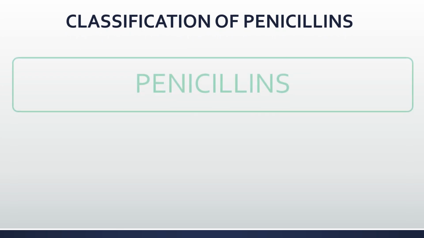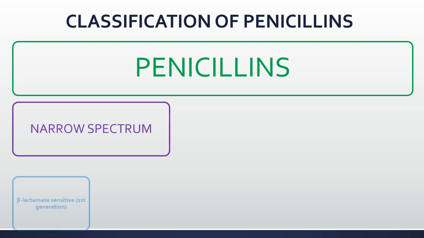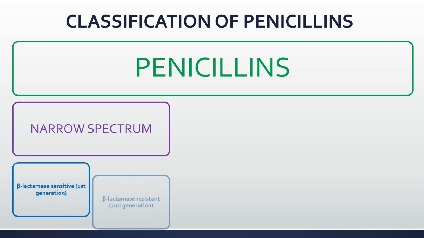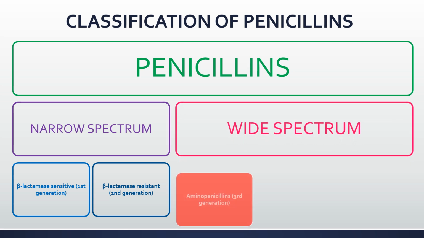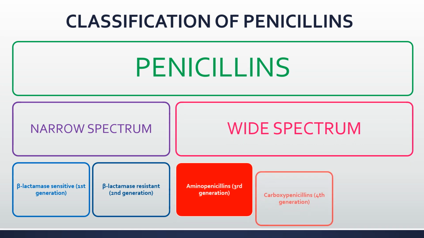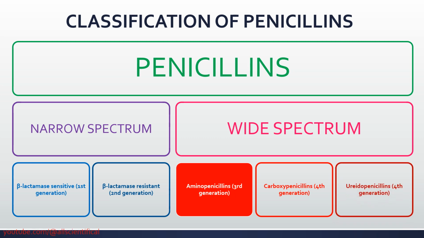Classification of penicillins. Penicillins are classified into narrow spectrum beta-lactamase sensitive first generation, beta-lactamase resistant second generation, and broad spectrum aminopenicillins third generation antibiotics, carbopenicillins fourth generation, uridopenicillins fourth generation.